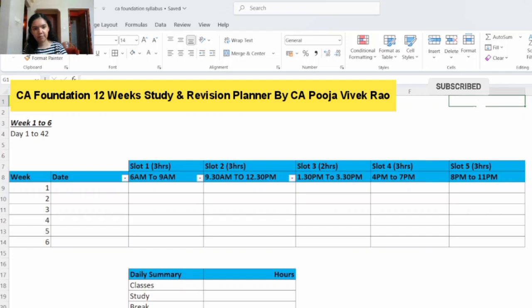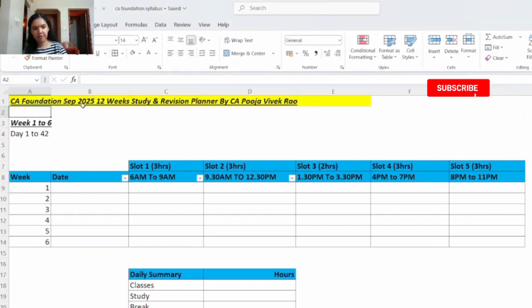So this is a 12-week study plan. I have prepared this for the September 2025 exams. However, for whichever attempt you are giving the exam, you can follow this study plan because I have written it day wise also. Actually, this is a weekly plan. So whenever your attempt is, you can follow this plan week by week. Before we look at this study plan, let's discuss some important points first.